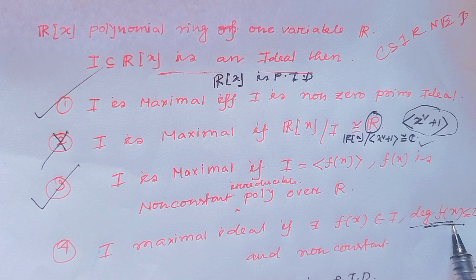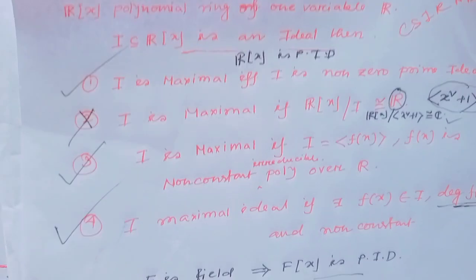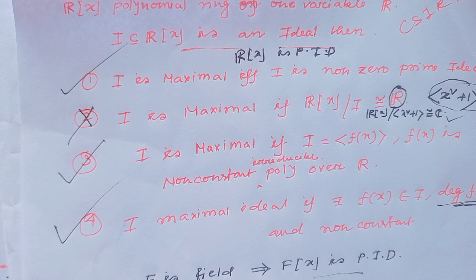So this is the maximal ideal in Rx. So option 4 is also a right option. That means option 1, option 3 and option 4 are the right options.